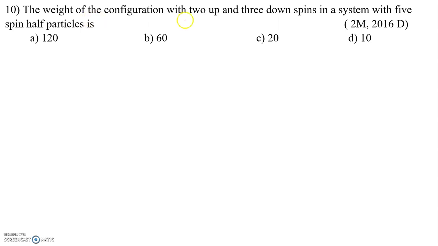The weight of the configuration with 2 up and 3 down spins in a system with 5 spin half particles. What are spin half particles? If the spin value is half, we call those particles fermions. So the particles are fermions here, and you know very well, each fermion will occupy one state. Here 2 spins are up spin and 3 spins are down spin. Now the question is, what is the weight of the configuration? Weight means in how many ways you can arrange these. It is very simple.